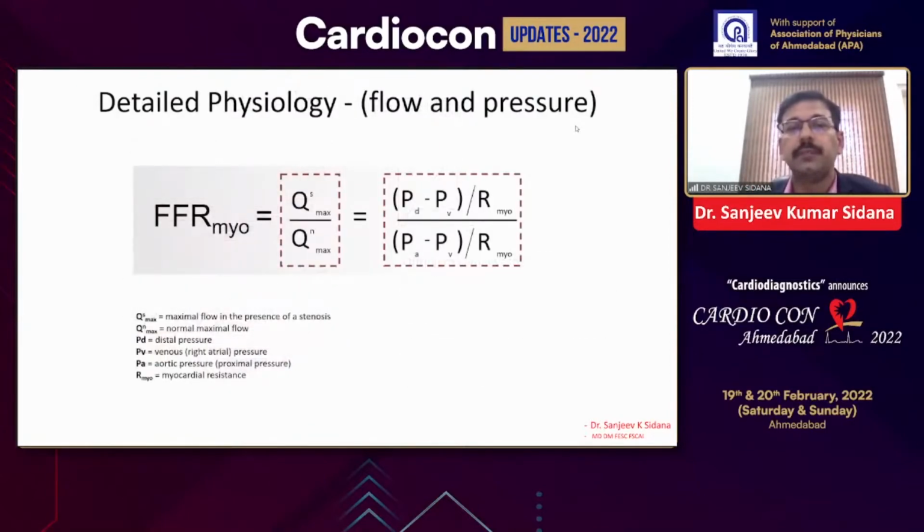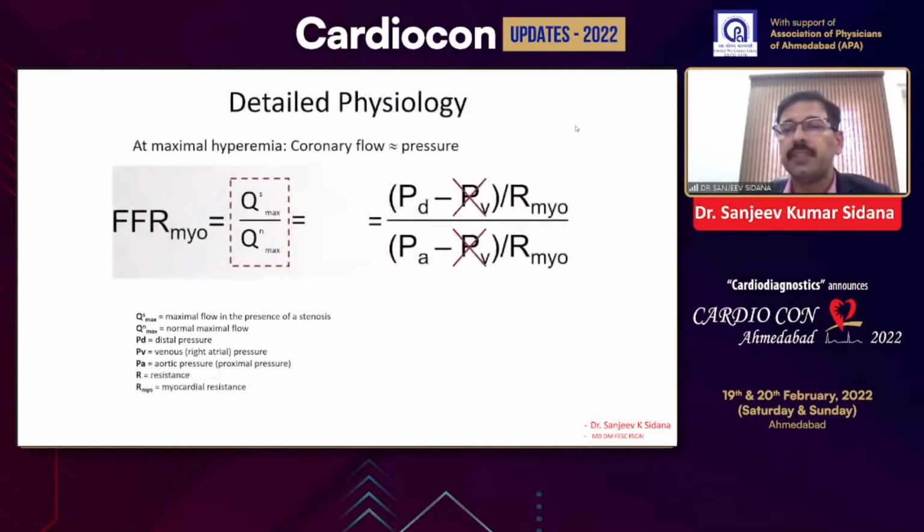FFR is the ratio of the maximum flow in the stenosed artery to the maximum flow in the normal artery. That can be calculated as (PD minus PV) upon (PA minus PV), divided by the resistance. We can simplify this by removing the venous pressure, because that is close to zero, and the resistance, by inducing hyperemia; these two are very low, close to zero. So we can easily calculate FFR by just taking the ratio of PD by PA.